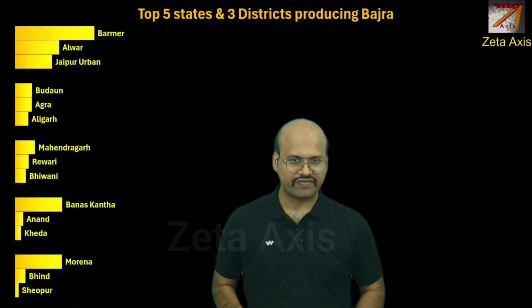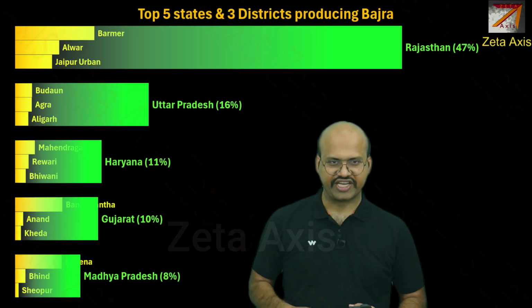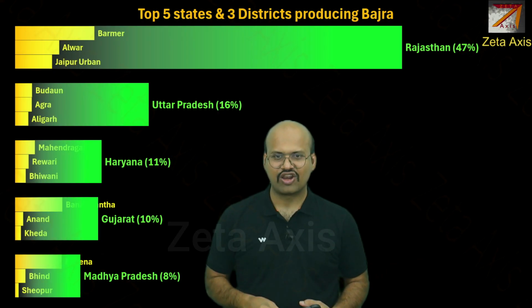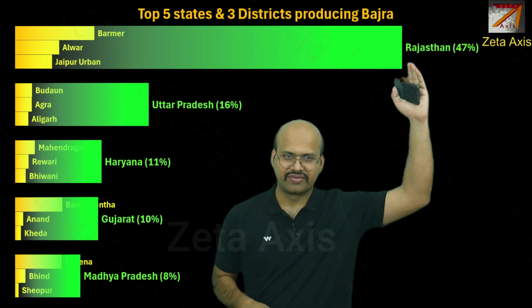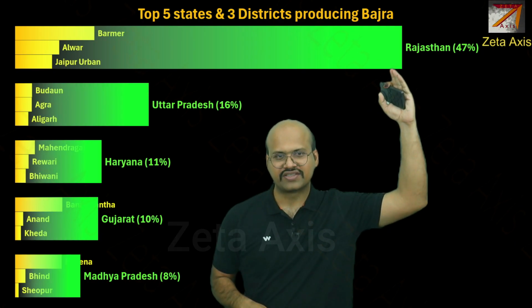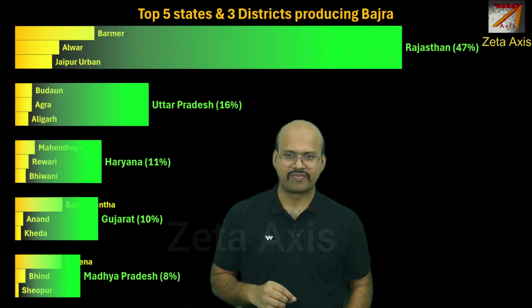If you see this chart, we can see the top 5 states which produce Bajra along with the top 3 districts in each of these states. Rajasthan is the top producer of Bajra with almost 50% of the production.